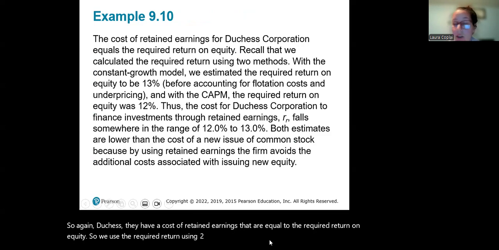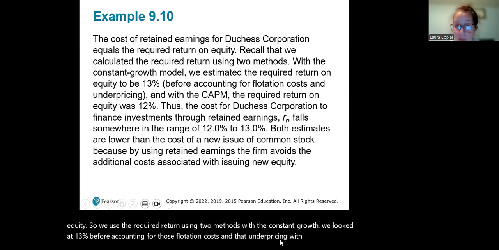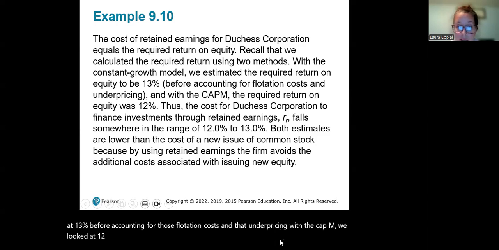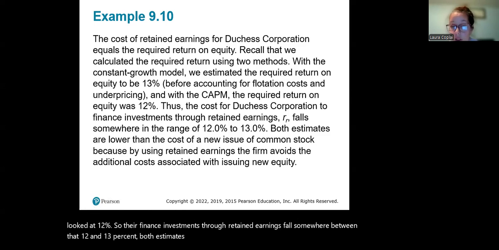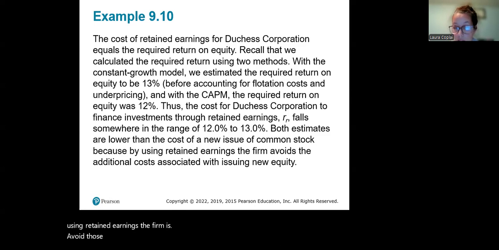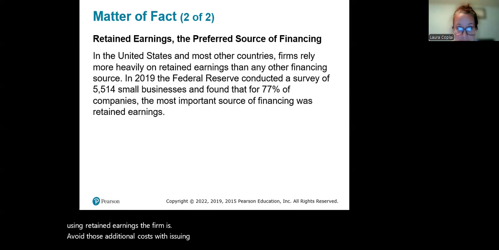With the constant growth, we looked at 13% before accounting for those flotation costs and the underpricing. With the CAPM, we looked at 12%. So their financing investments through retained earnings fall somewhere between that 12 and 13%. Both estimates are lower than the net cost of new issue of common stock because by using retained earnings, the firm is going to avoid those additional costs of issuing new equity.